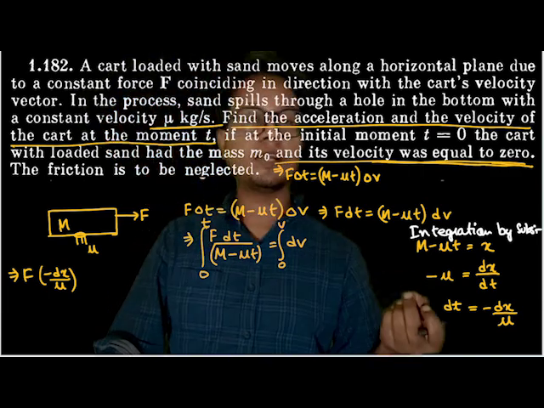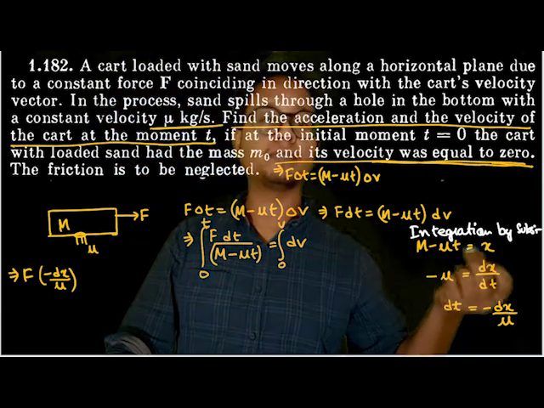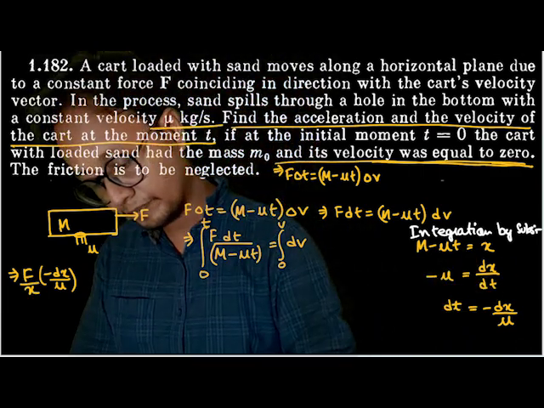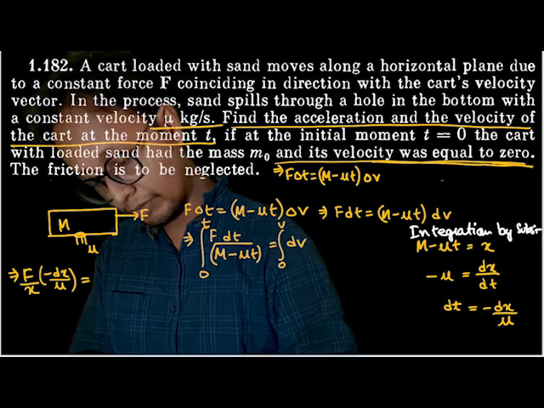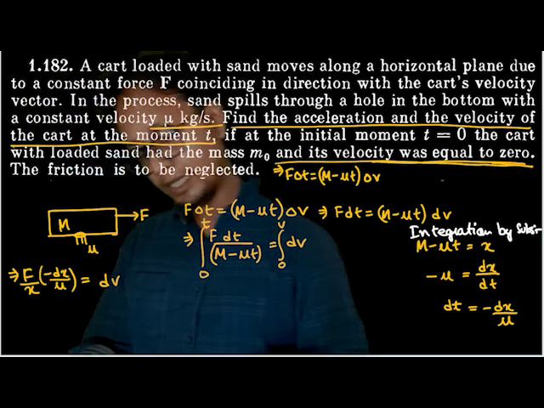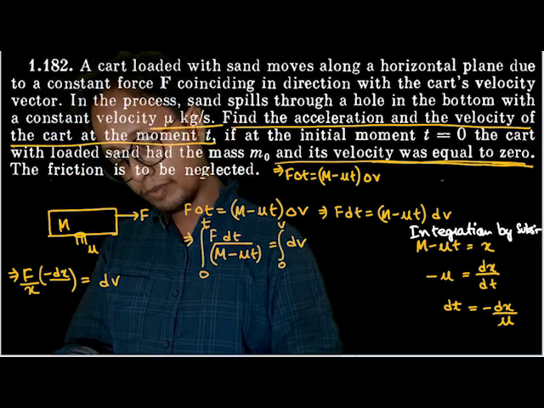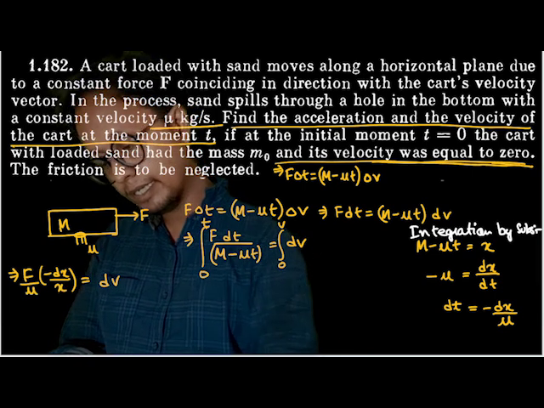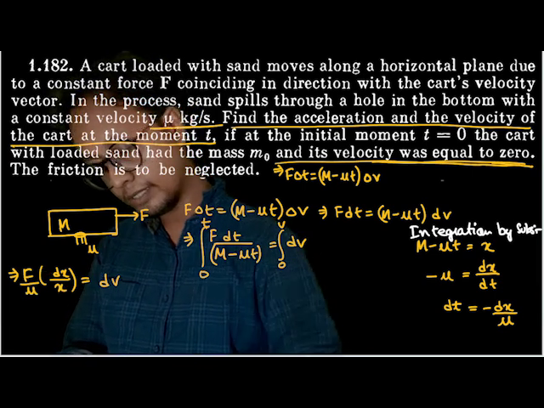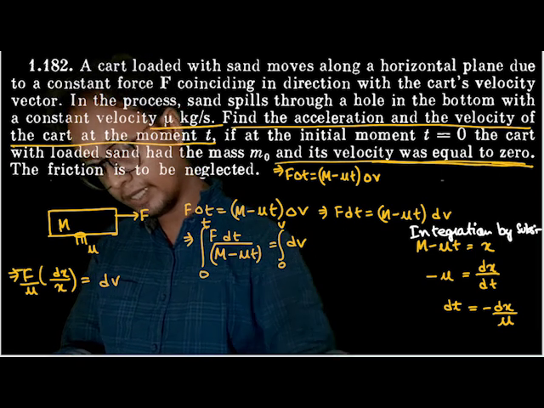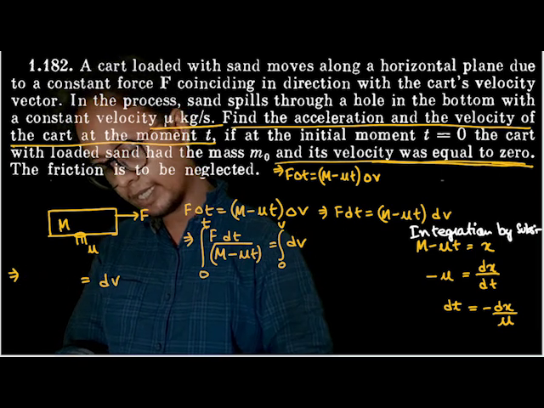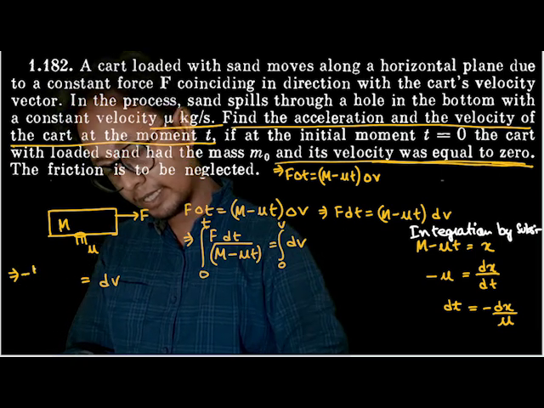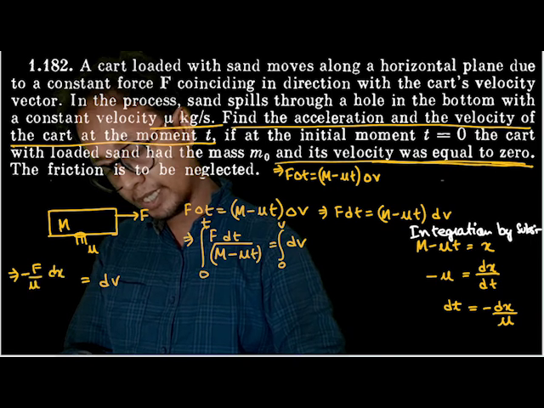What is the value of M minus mu t? The value of M minus mu t was nothing but x. So F into minus dx by mu, divided by x, is equal to dv. Let's just rearrange this term. Let me write the mu outside and x inside. Let me also send this minus to the outside. Let me write this a little bit neatly. Minus F by mu dx by x.